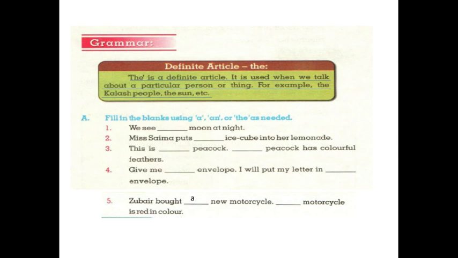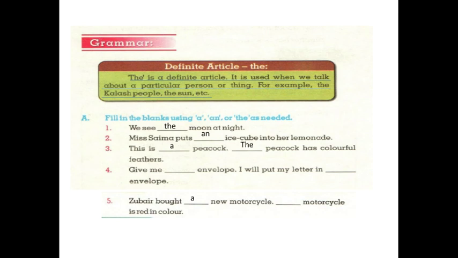Now fill in the blanks using a, an or the as needed. We see the moon at night. Miss Saima puts an ice cube into her lemonade. This is a peacock.